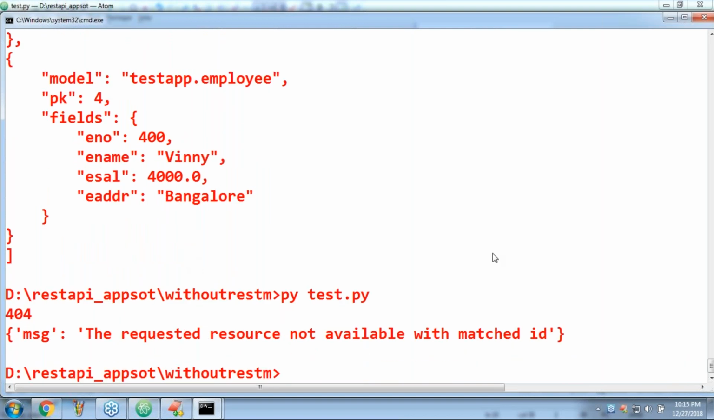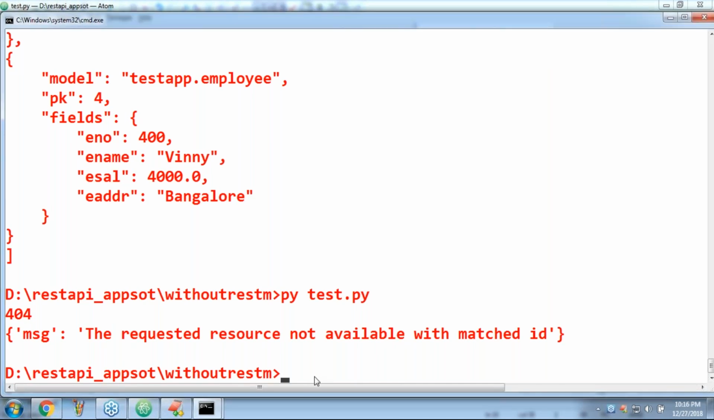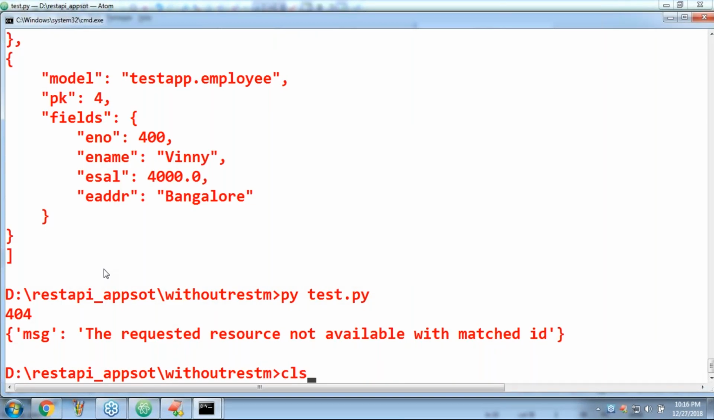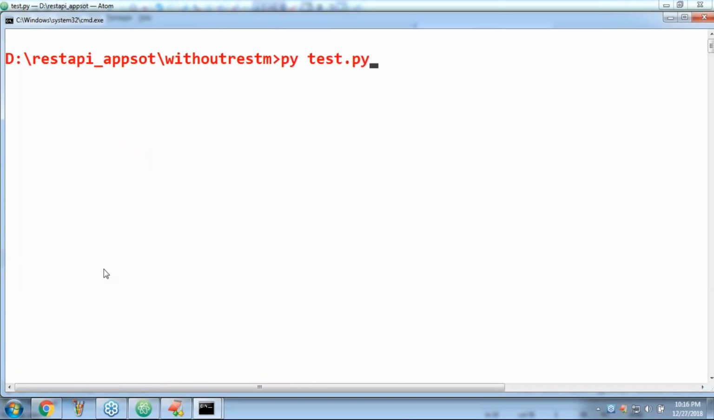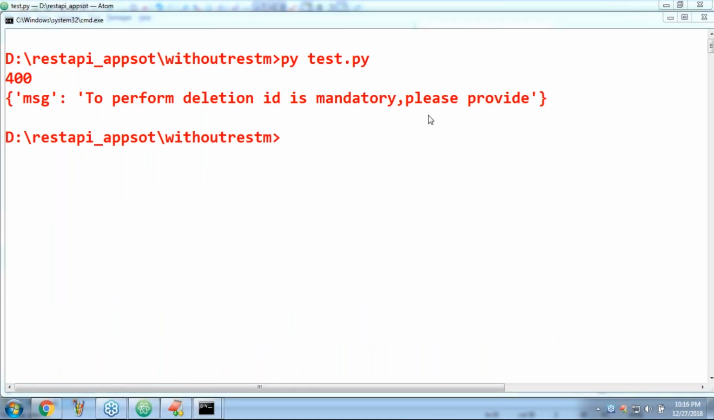The requested resource is not available. Clear? Suppose I'm not passing the ID. Now what will happen? To perform deletion, ID is mandatory. Please provide it. Are you getting it right?